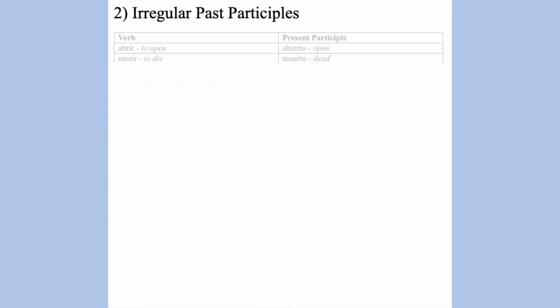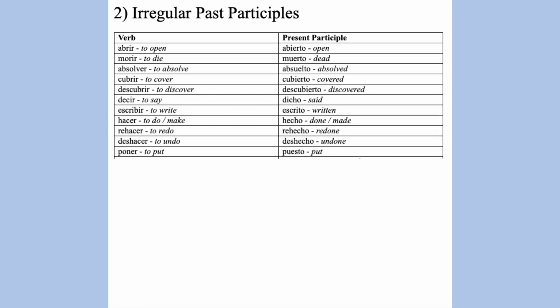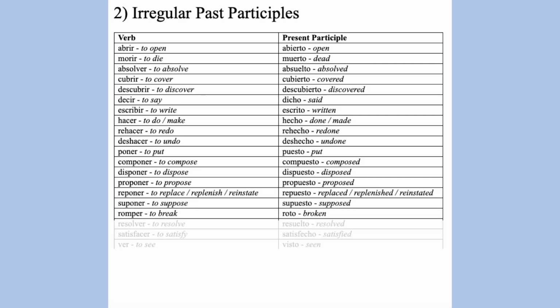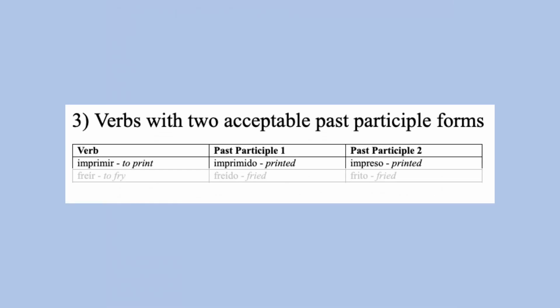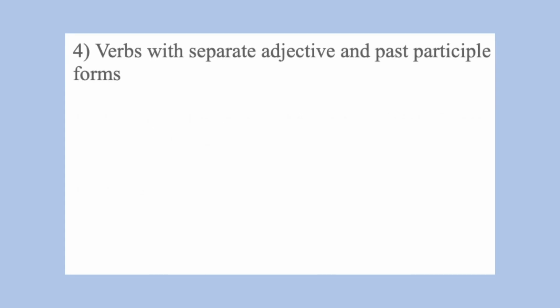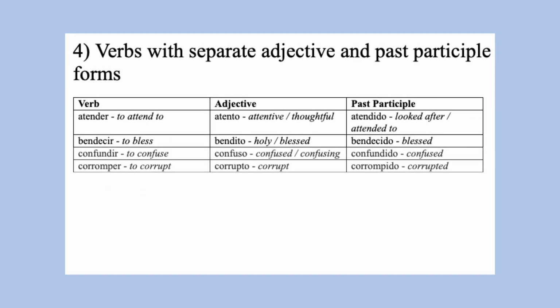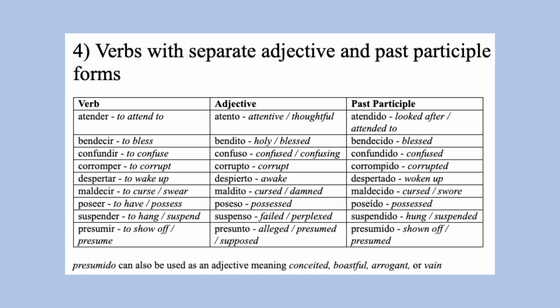These irregular past participles don't follow any specific set of rules. Most of them end in to or cho. The verbs imprimir, freír, and proveer have 2 acceptable past participle forms. A few verbs have separate adjective and past participle forms. And presumido can also be used as an adjective that means conceited, boastful, arrogant, or vain.